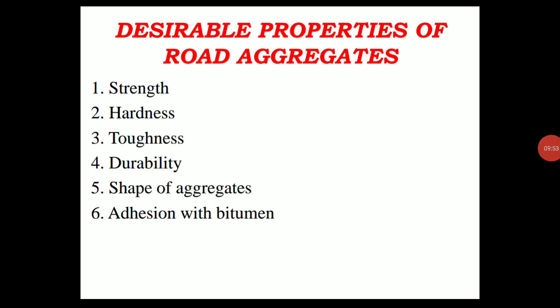So these are the six desirable properties of the aggregates: strength, hardness, toughness, durability, shape of the aggregates, and adhesion with bitumen.